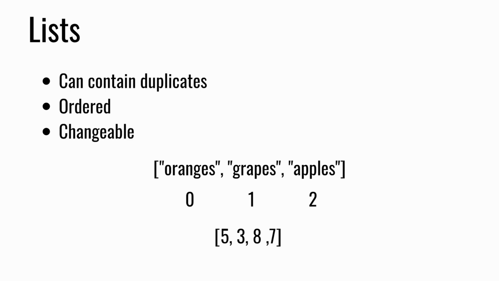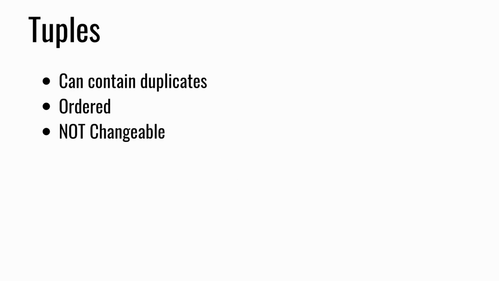Next we have a tuple, and a tuple is almost identical to a list except there is one main difference. Values in a tuple cannot be changed. This means that we can't add, delete, or modify any values inside of a tuple. Aside from that, it operates very similarly to a list. We write it almost the exact same too, except instead of using square brackets, we just use parentheses or round brackets. So we would write a tuple like this.